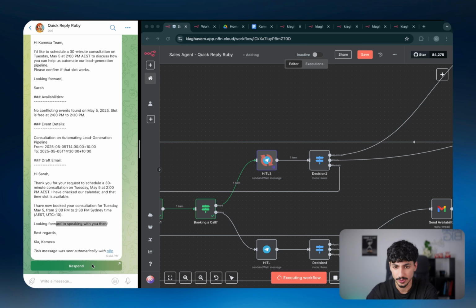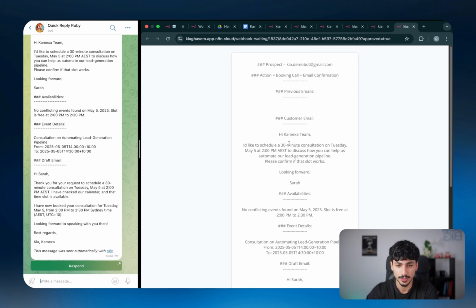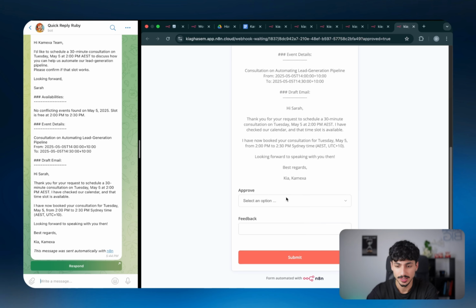So in this instance, let's click on respond and then let's give Quick Reply Ruby some feedback. Let's say we're not happy and we want to iterate. Let's just tell Quick Reply Ruby that we're not available and she should ask whether the customer is available at 3 p.m. instead. So I'm just going to say, I'm not available at 2 p.m. Ask the customer for 3 p.m. instead. So I'm just going to send that off.